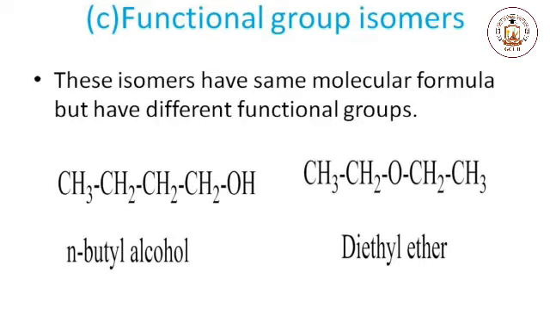The third type of structural isomers is functional group isomers. These isomers have the same molecular formula but different functional groups. Due to the different functional groups, they have different physical and chemical properties. For example, n-butyl alcohol and diethyl ether. These are two different compounds, but they contain the same number of carbon, hydrogen and oxygen atoms. The other example for functional group isomers is butanoic acid and butanol. These are also two different compounds.